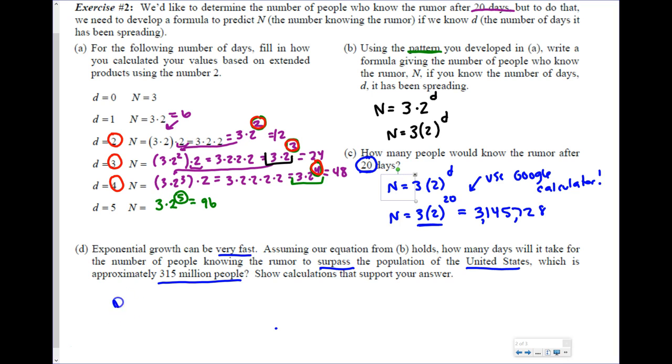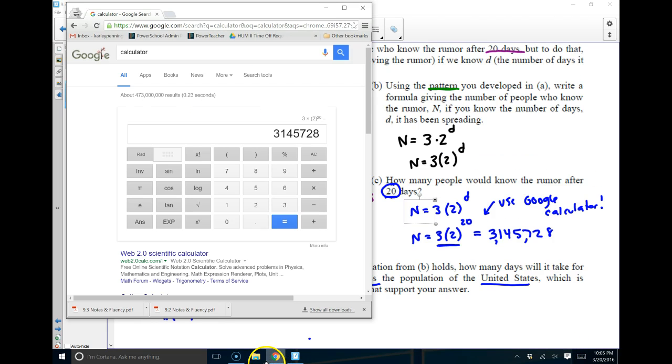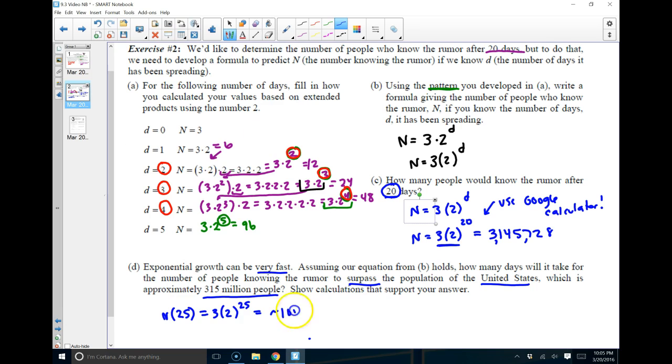So I'm going to start with n of 25. Let's try 25 days. When I plug this in, 3 times 2 to the 25 on your calculator, and I can show you if I put this in the calculator, 3 parentheses 2 to the 25 and hit enter, I get 100 million. So I get around 100 million people when I plug that in.